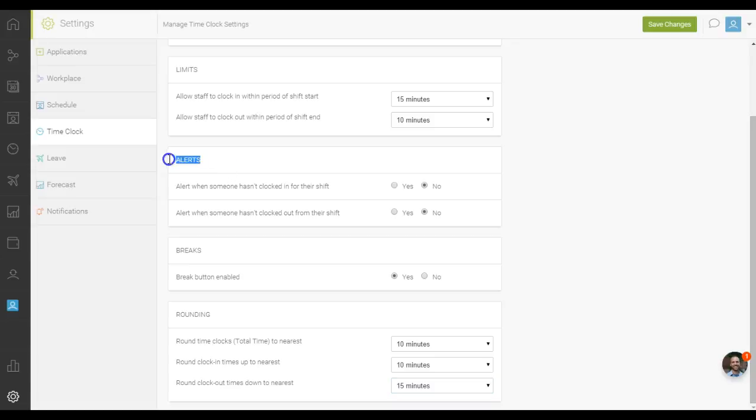Alerts. Alert when someone hasn't clocked in for their shift after X minutes. Managers will be notified of late clock-ins. Alert when someone hasn't clocked out from their shift after X minutes. Managers will be notified of late clockouts.